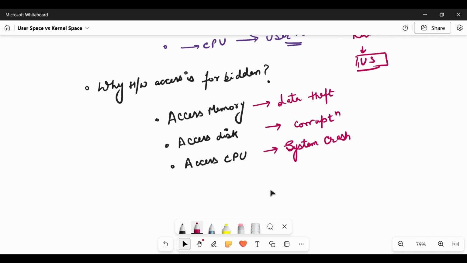Okay, so we can say that the kernel acts as a gatekeeper of resources. Kernel has all the access to resources, and they are managed by the kernel itself. The user cannot directly manage them.